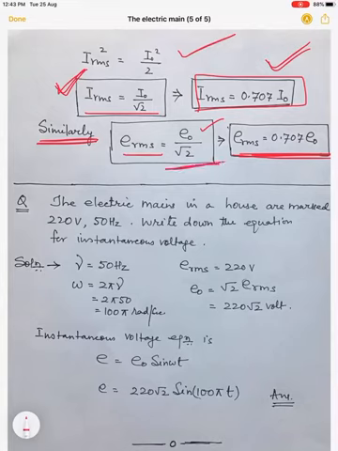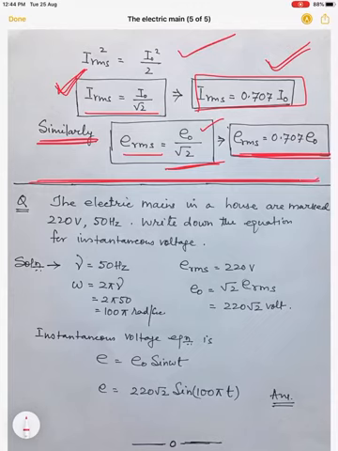So this value we use for practical purposes, and here the value of E RMS we are using in our house is 220 volt. So in normal language, we actually use the RMS value in case of AC, or RMS current also. When we say the current in the house is 2 ampere, that 2 ampere is the virtual current, right? And that virtual current is actually peak current upon root 2. So this is the derivation and it is very important for examination purposes.